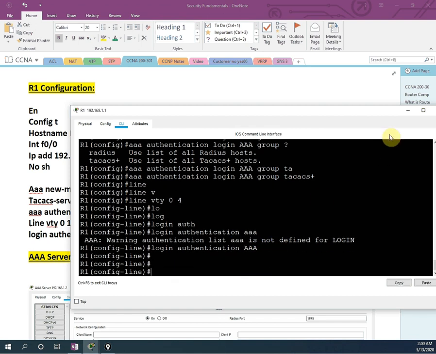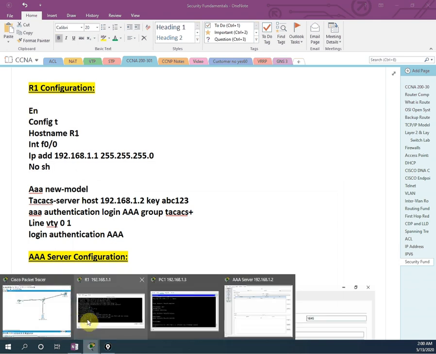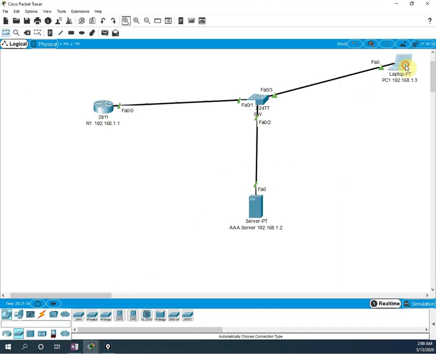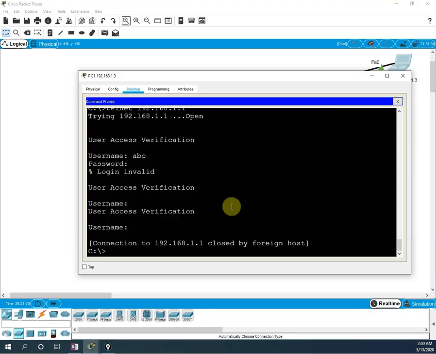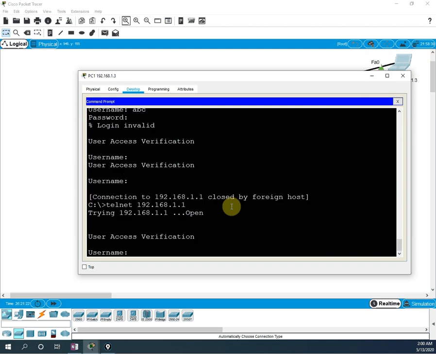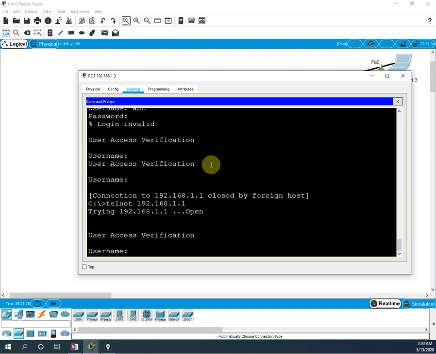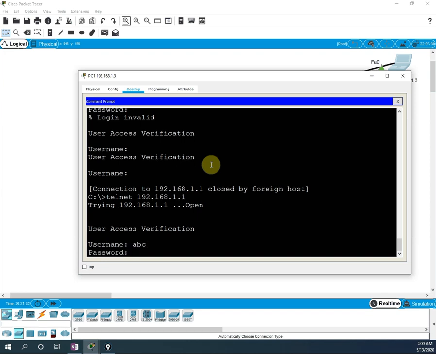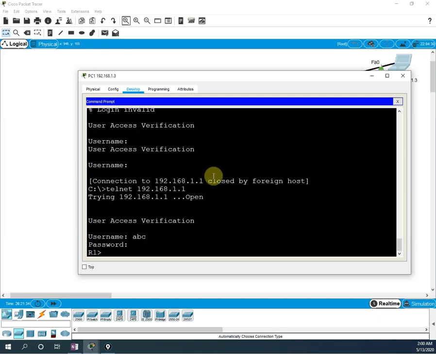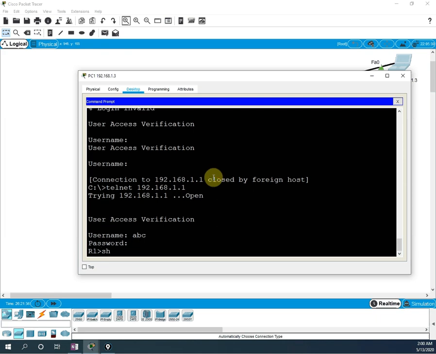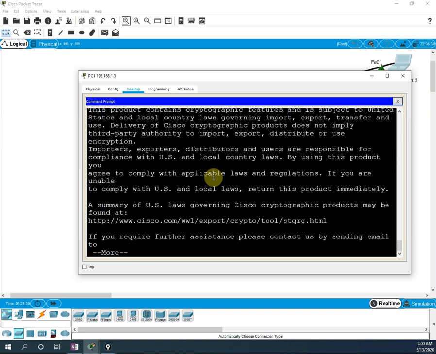Okay, so now let me go to this PC and I am going to access. So when I press telnet, it is asking 192.168.1.1, it is open, and he is asking me to write the password. So what is username and password? ABC. Okay, and password I wrote ABC. So I am inside the router. If I want to write show version, I can write show version, I can check the router.